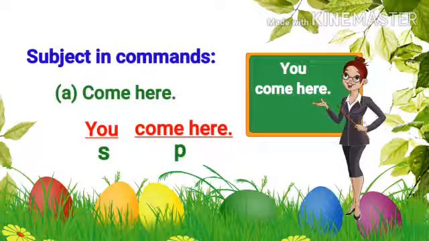Then, subject in commands. In this sentence, the subject is not mentioned. Come here. The subject is actually you, and the sentence actually reads like the following: You come here. You is subject and come here is predicate.